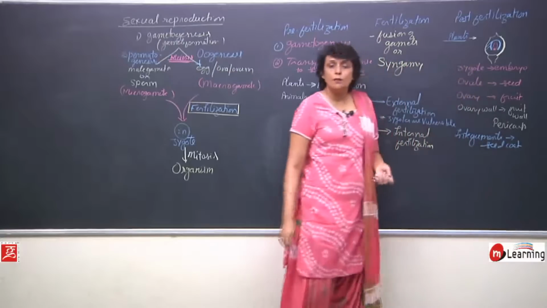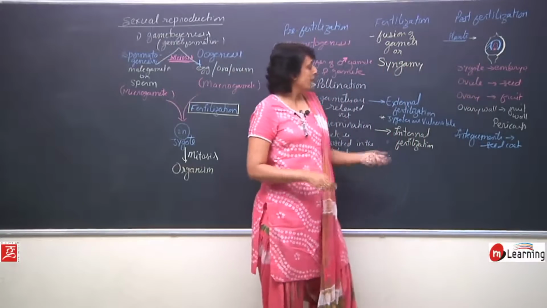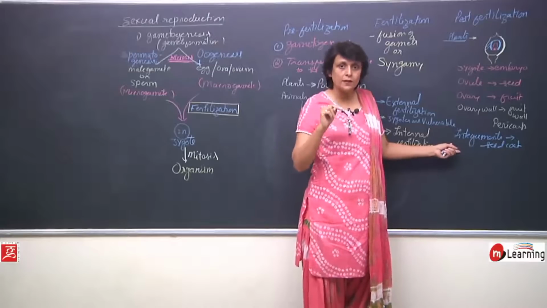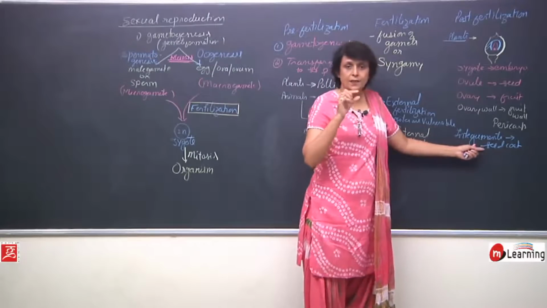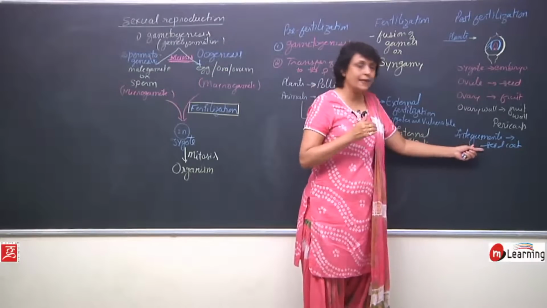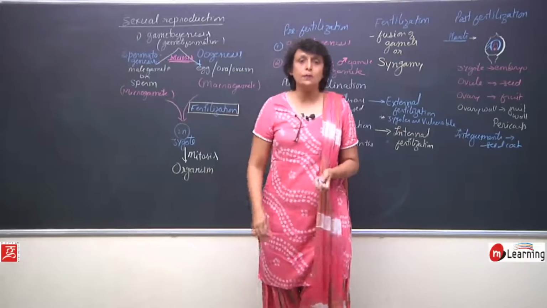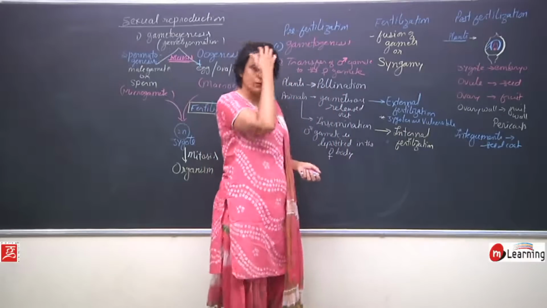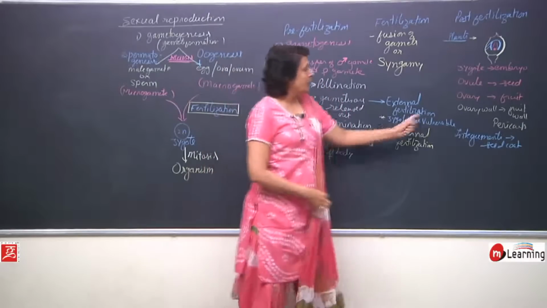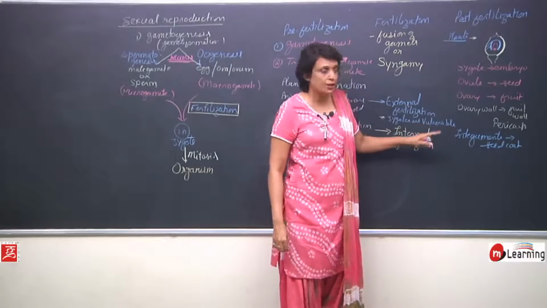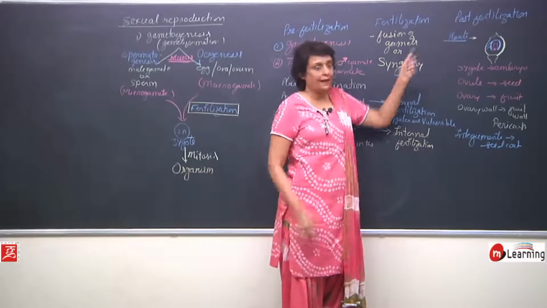There are normally two integuments and they would change into two seed coats. There are two layers present, the outer one and the inner one. They are called testa and tegmen, which we would see later on when we come to the structure of seeds. But these are the changes which take place after fertilization in case of a plant.